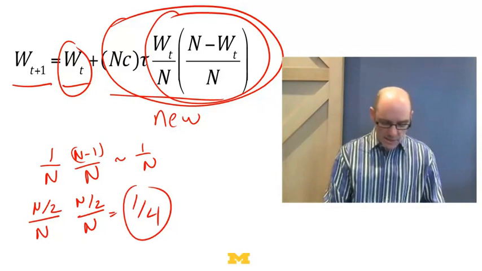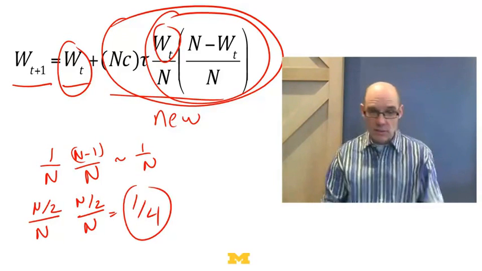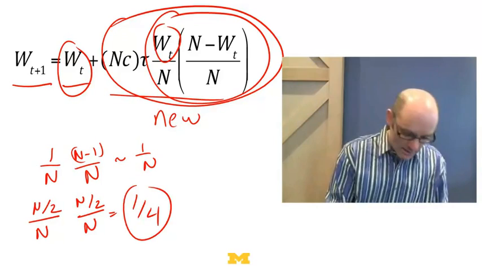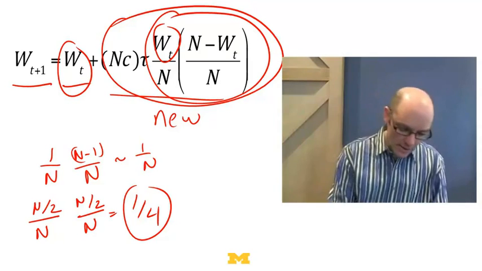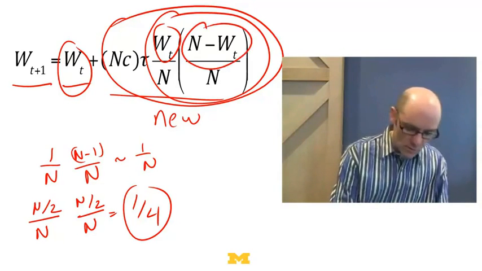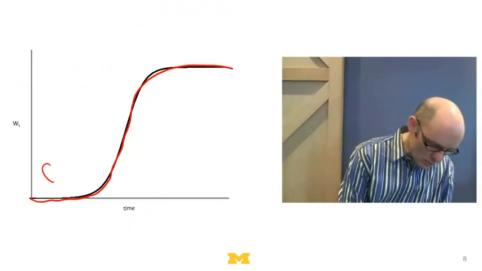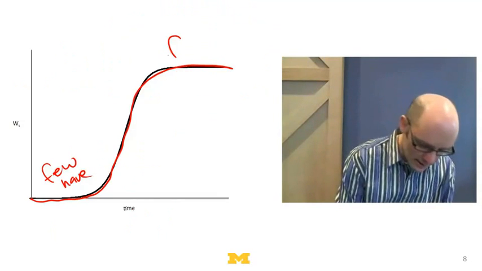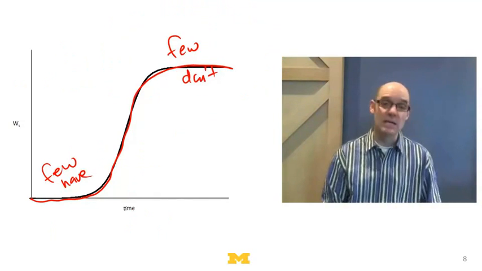So what's going to happen is that early on, since not many people have it, there's not many people who can spread it. In the middle, half the people have it, half the people don't, so it's going to spread really fast. Later on, when W is almost equal to N, a lot of people have it, but there's very few people who don't have it, so there's not many people who can spread to. So early on, there's few people who have it, and so it can't spread very fast. Later on, there's few people who don't have it, and so it can't spread very fast. So you get an S-shaped curve. So again, this is nonlinear.